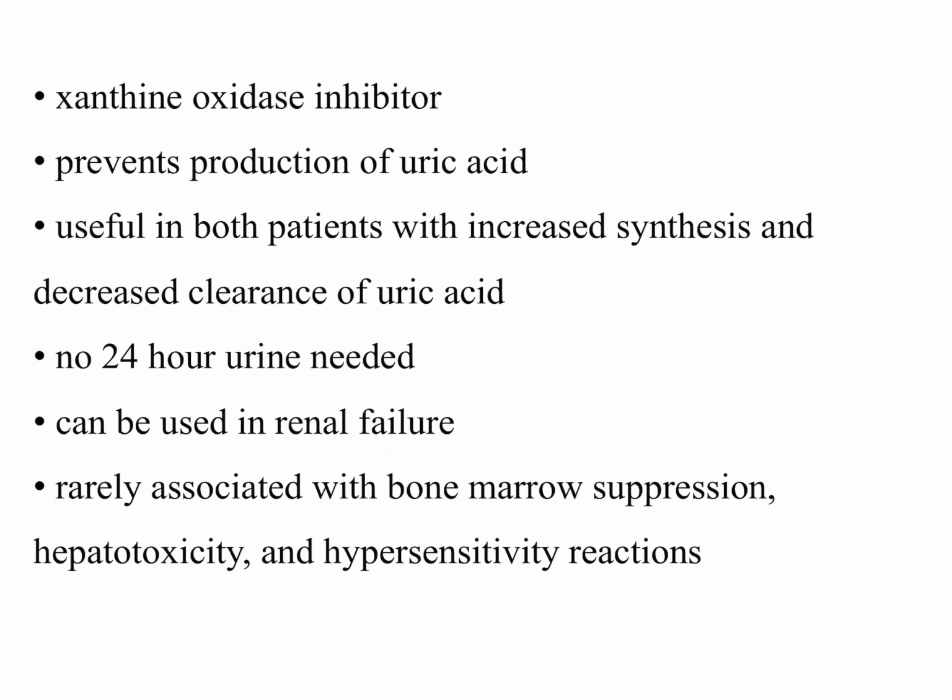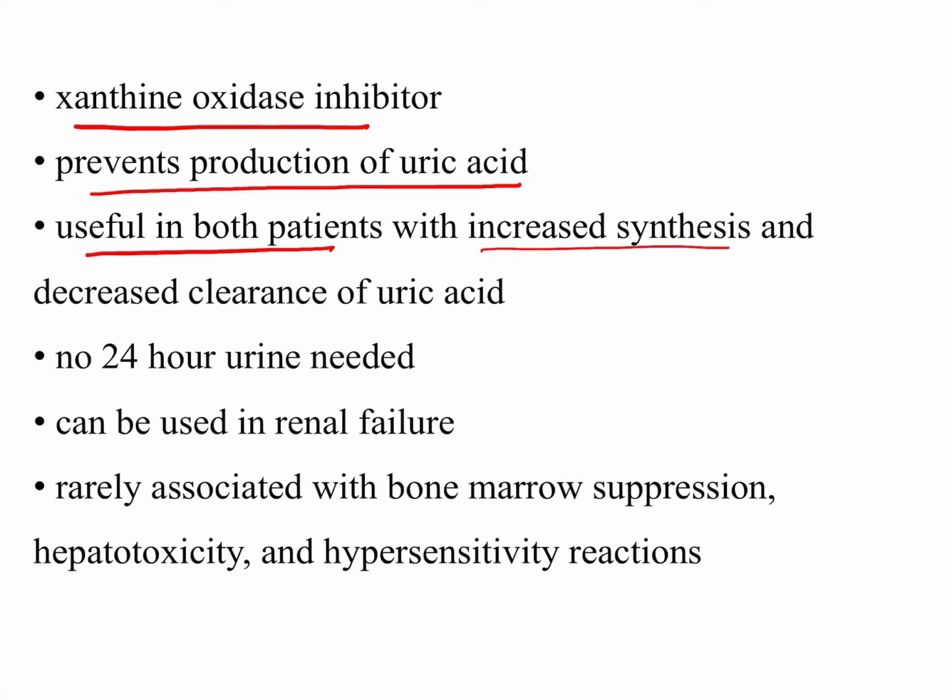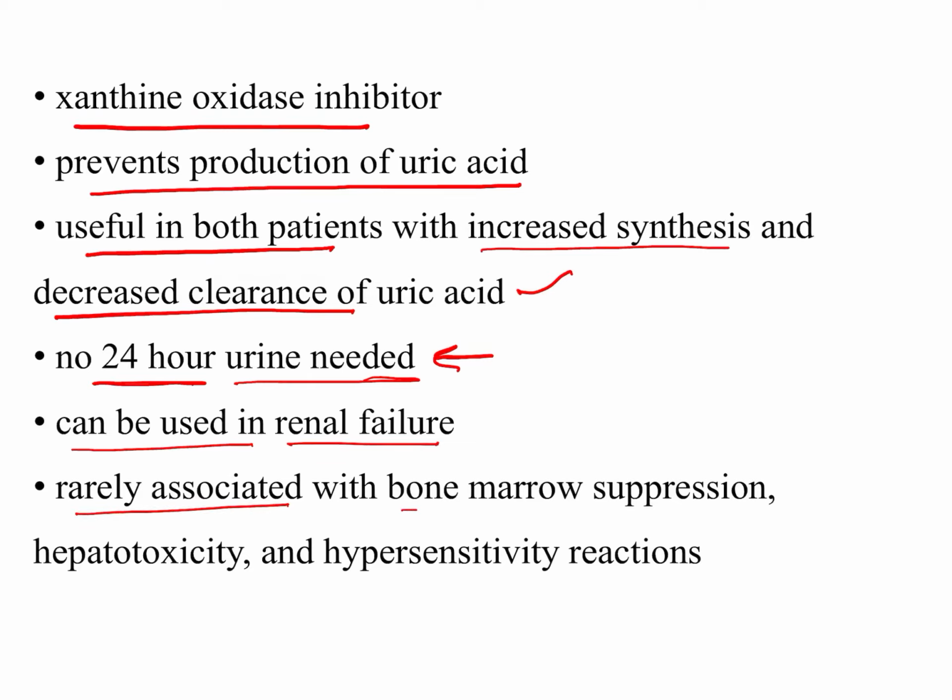So allopurinol is basically a xanthine oxidase inhibitor. It prevents the production of uric acid. It is used both in patients with increased synthesis of uric acid and in those with decreased clearance by the kidney. There is no need to monitor uric acid excretion in the urine. It can be safely used in renal failure patients, and rarely it can be associated with bone marrow suppression, hepatotoxicity and some hypersensitivity reactions.